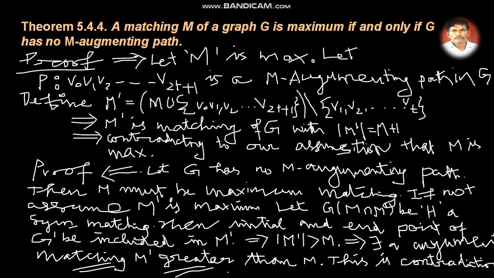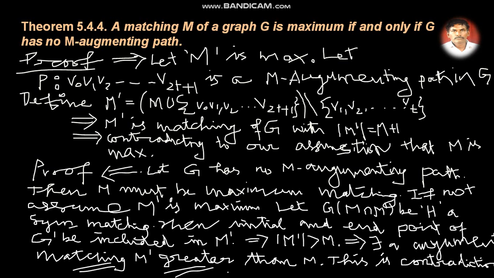This implies M dash is a matching of G with cardinality of M dash equal to cardinality of M plus 1. Already we have M, and one path we have taken into account, therefore the cardinality of M dash must be equal to M plus 1. So this is a contradiction to our assumption that M is the maximum matching.